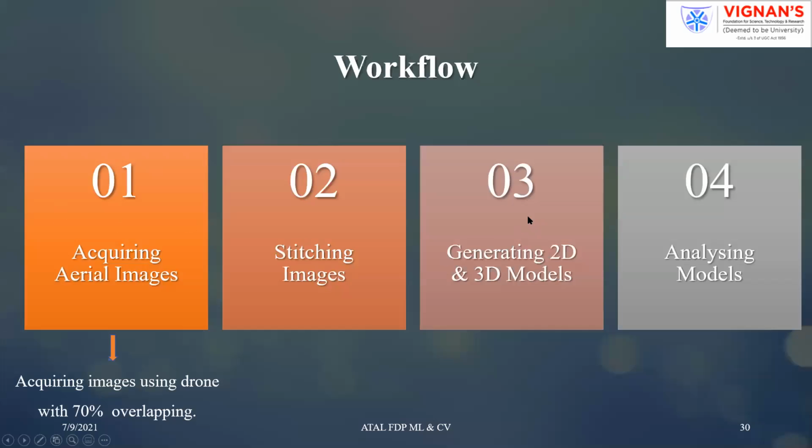So the workflow we followed here is we obtained the images by using a drone. We collected the aerial images with the help of the drone. After that, we stitched the images to get the entire view of the scene. After that, we generated the 2D model using the stitching. Then we generated the 3D models by processing the different 2D models. Finally, we analyzed the model. This is the way we created the 3D models in the case of our geospatial data.